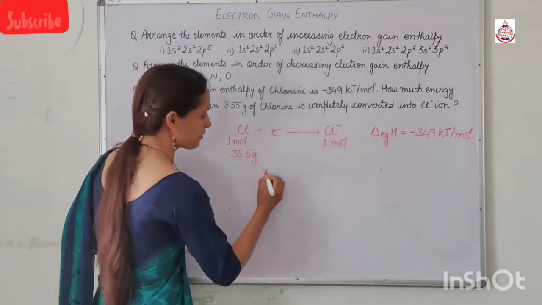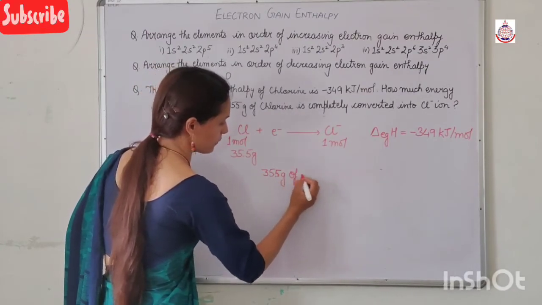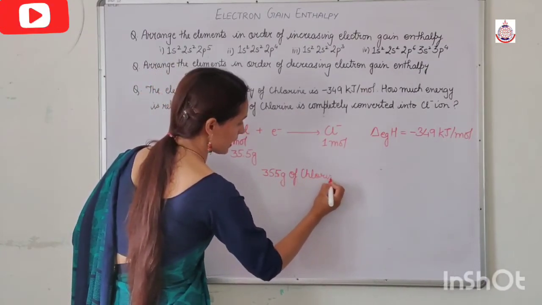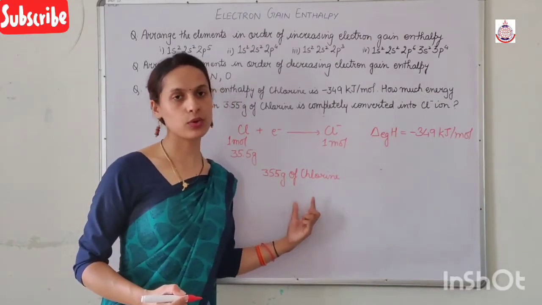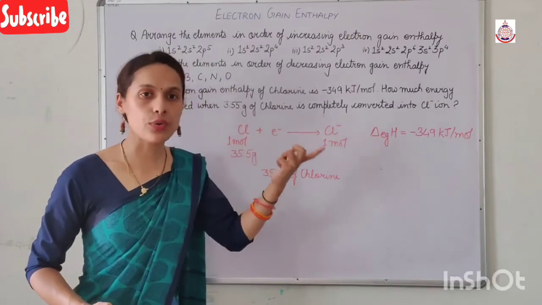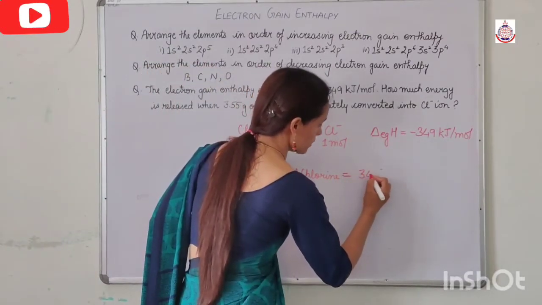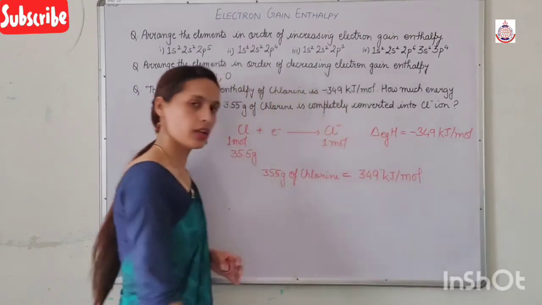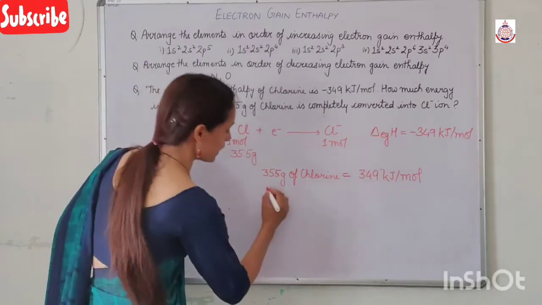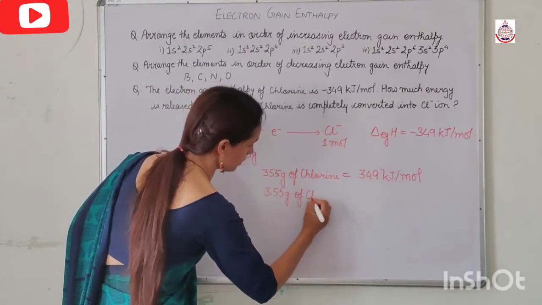So, when we have 35.5 gram of chlorine and this 35.5 gram is completely converted into the chloride ion, the amount of energy released is 349 kilojoule, and we have to calculate it when we have 3.55 gram of chlorine.